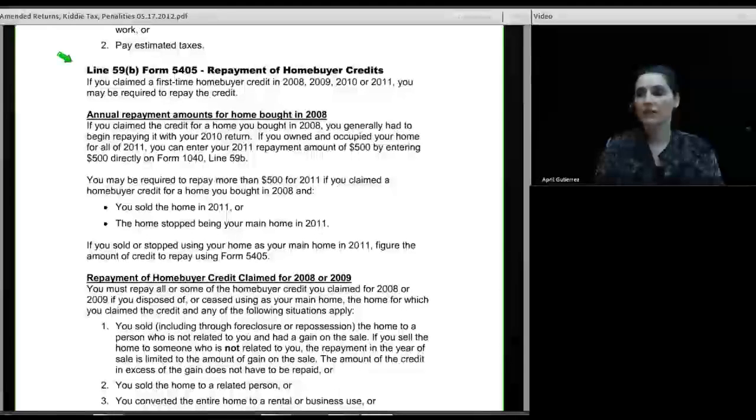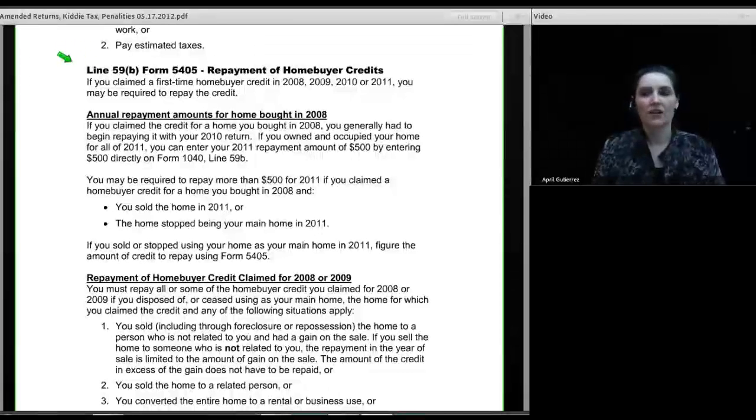Then, shortly after the 2008 credit came out, because it wasn't around for very long, only a few months, they passed another credit. We called that one the 2009 credit, and it was expanded to be $8,000, and it didn't have to be repaid, provided the homeowner owns and occupies the home as their main home for 3 or more years. And then we had a 2009 going into 2010 credit. I believe it expired midway through 2010, like May or something.